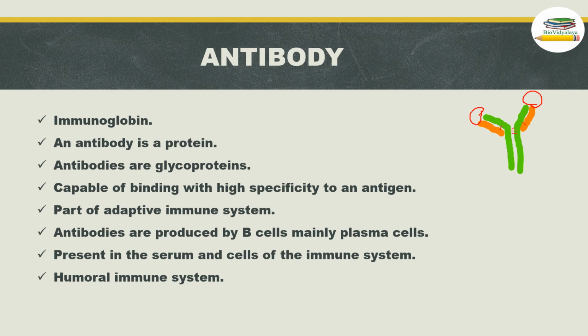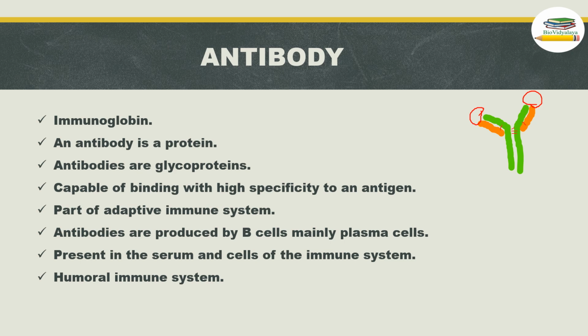So after proliferation and differentiation, two cells are formed, plasma cells and memory B cells. The plasma cell will produce secretory antibody into the serum. On the surface of the memory B cell, antibodies are present, and this memory B cell will prevent further or future exposure to the same pathogen or antigen.